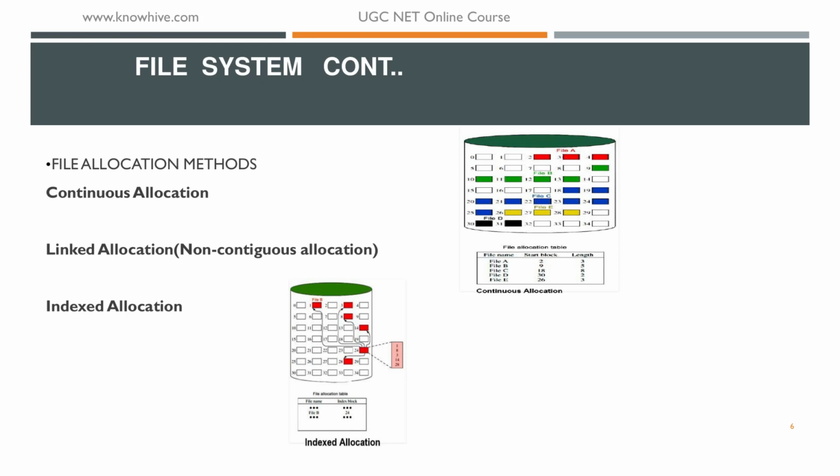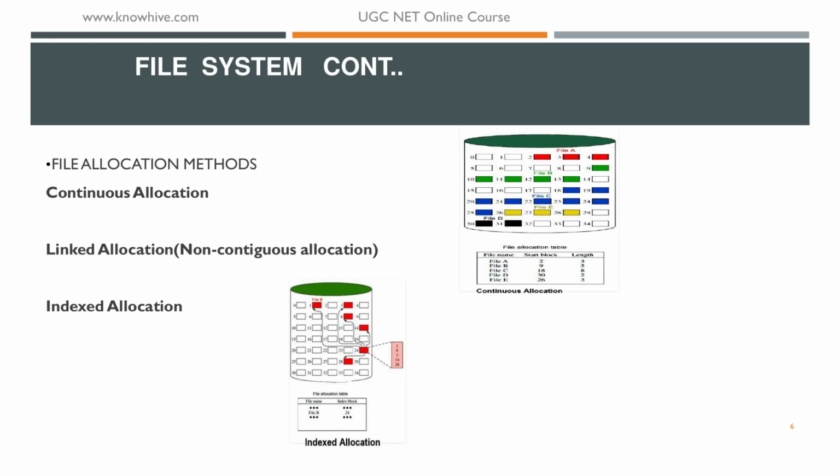The disadvantages: external fragmentation will occur, making it difficult to find a contiguous block of space of sufficient length. A compaction algorithm will be necessary to free up additional space on the disk. Also, with pre-allocation it is necessary to declare the size of the file at the time of creation.